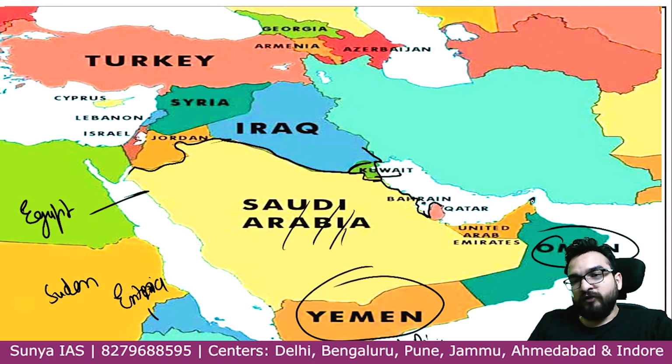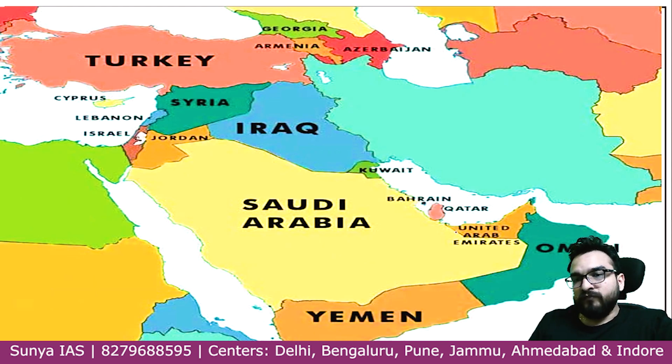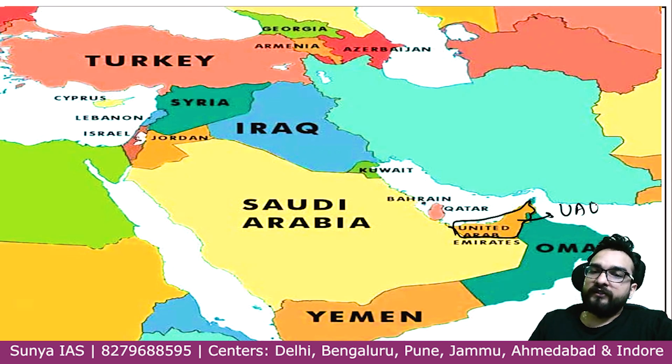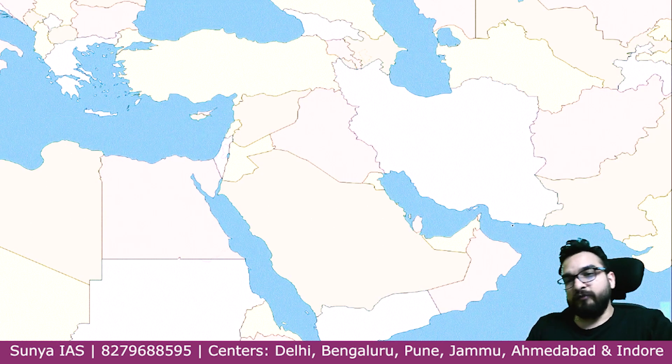And this small part also over here you are seeing, this is also part of Oman, guys. And then this country in between, UAE. UAE is over here, guys. And a small country over here, you will see it as Qatar. And one more country, don't forget, it is Bahrain. Let me show you in the practice map. Don't worry about it. So Oman is this and Yemen is this.